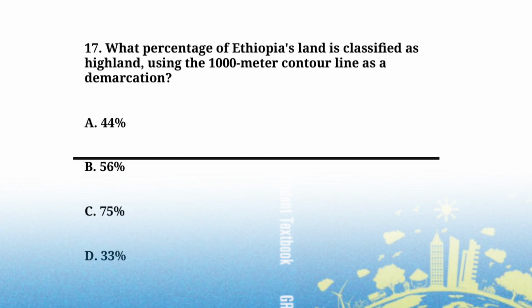What percentage of Ethiopia's land is classified as highland using the 1000-meter contour line as the demarcation? A. 44%. B. 56%. C. 75%. D. 33%. The answer is B. 56%.